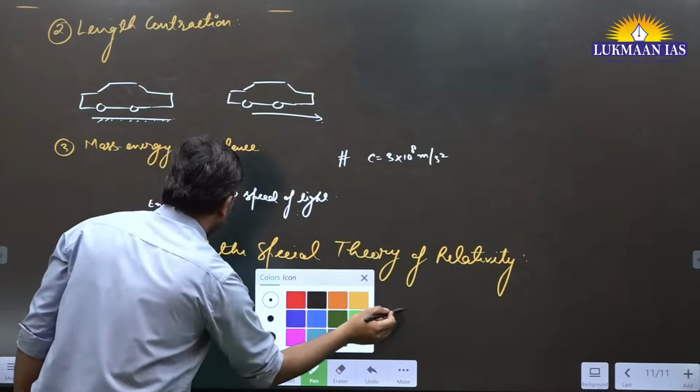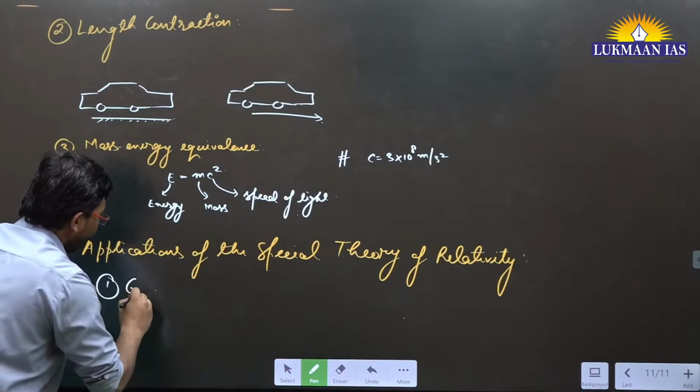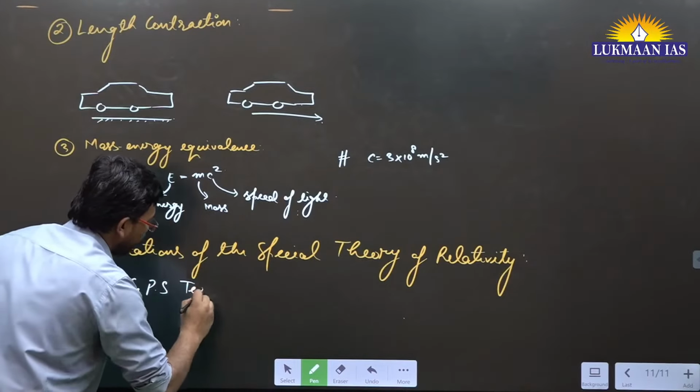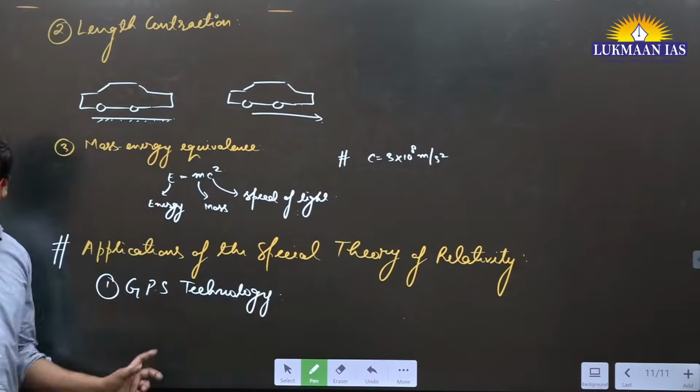So where do we find applications of the special theory of relativity? Number one, GPS technology that we have discussed, right? Just write down GPS technology.